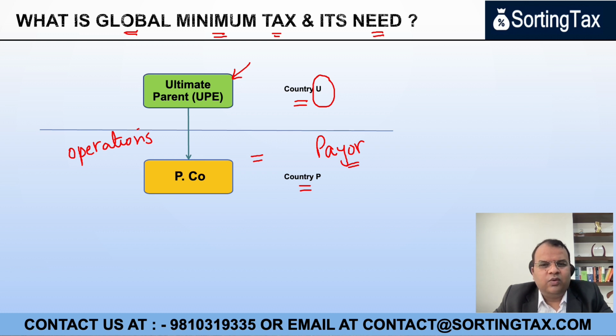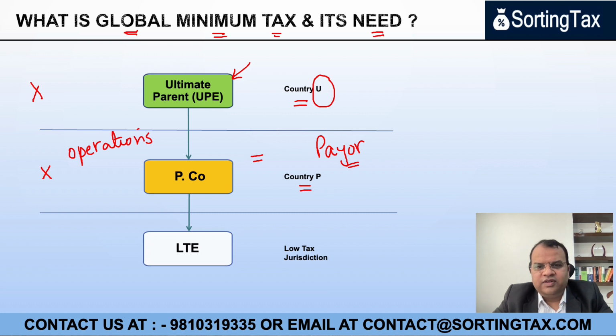But by taking advantage of certain low tax jurisdictions, they don't pay any taxes in the parent company jurisdiction, and they don't pay any taxes in the countries where the operations are. And this can be achieved where they have certain entities in a low tax jurisdiction where, let's say, the tax rate is 0% or anything less than 15%. For example, country P, or the country where they have operations, let's say has a tax rate of 25%, and let's say even the ultimate parent entity level has a tax rate of 25%.